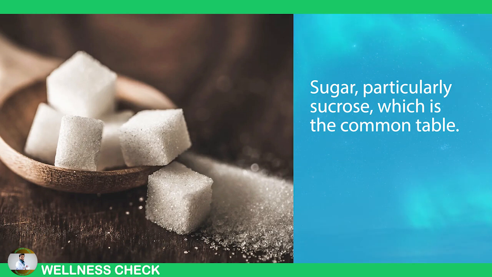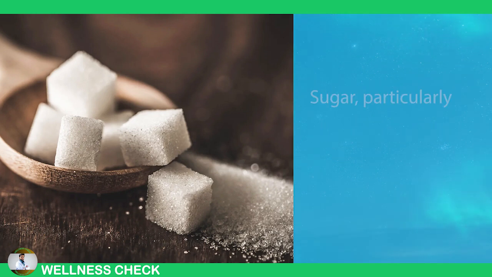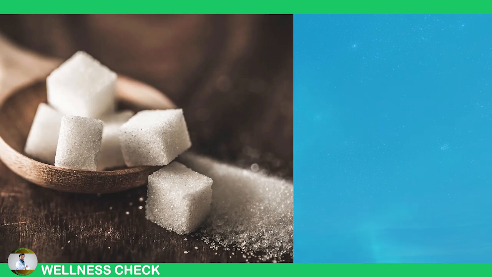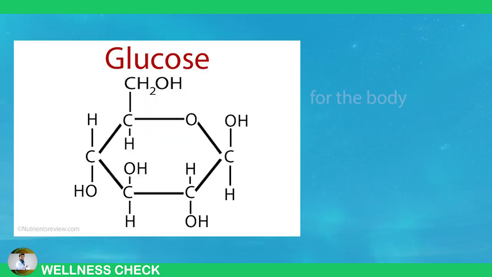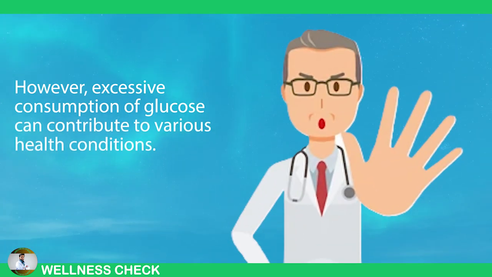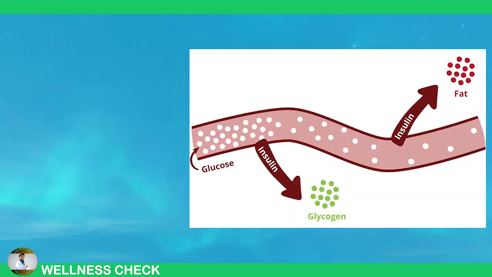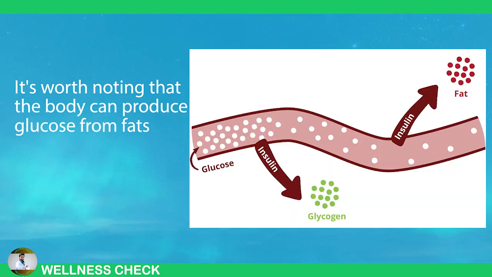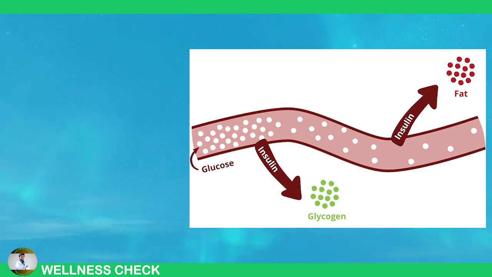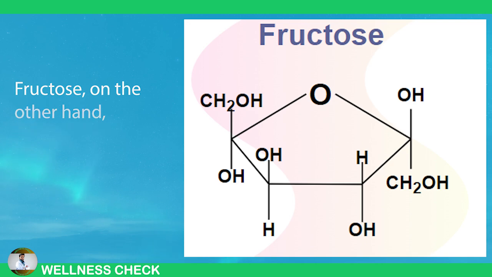Sugar, particularly sucrose, which is the common table sugar, is composed of two molecules, glucose and fructose. Glucose is a vital source of energy for the body, supporting various bodily processes. However, excessive consumption of glucose can contribute to various health conditions. It's worth noting that the body can produce glucose from fats or proteins even if it's not consumed through the diet. Fructose, on the other hand, is different.